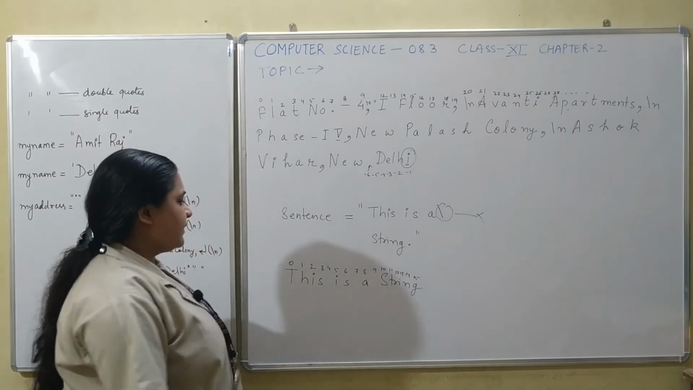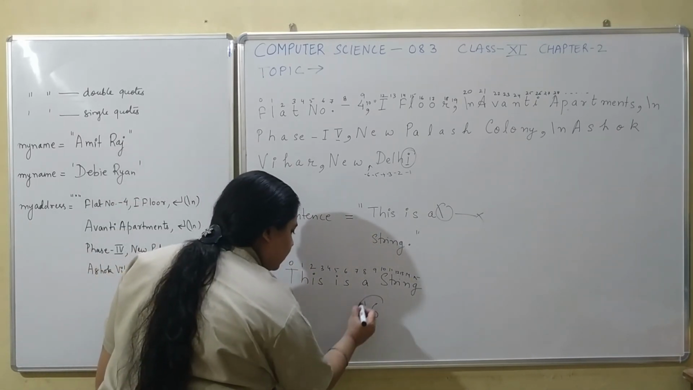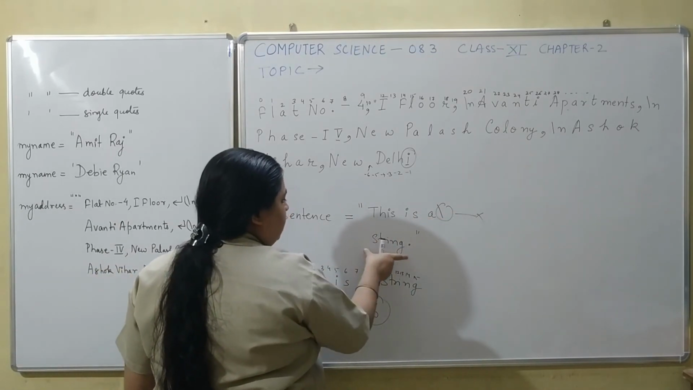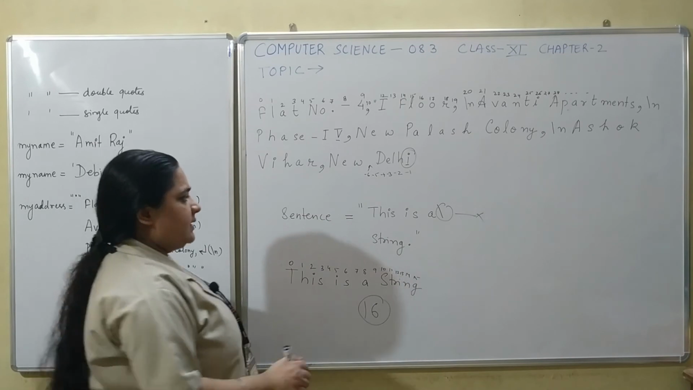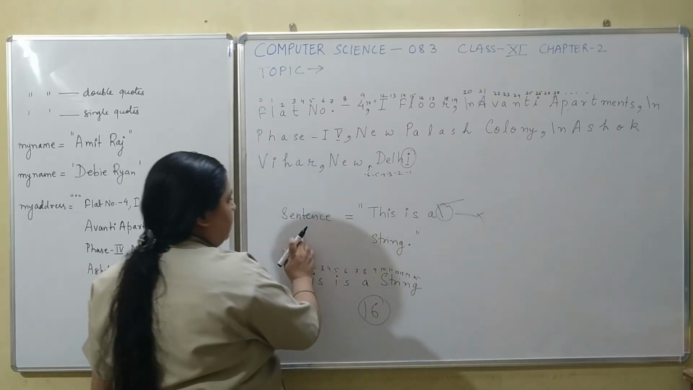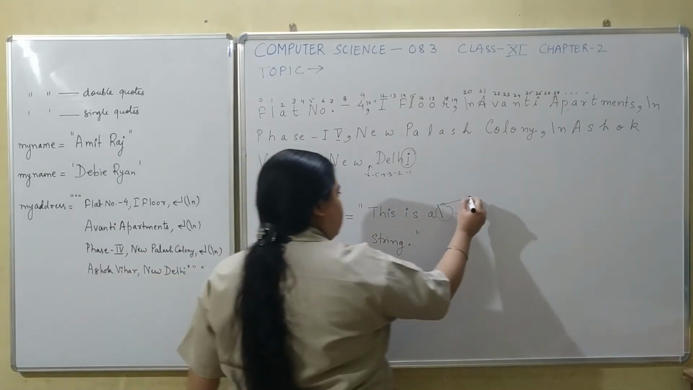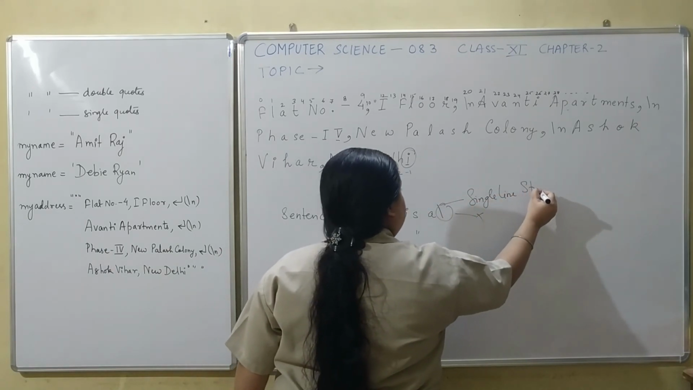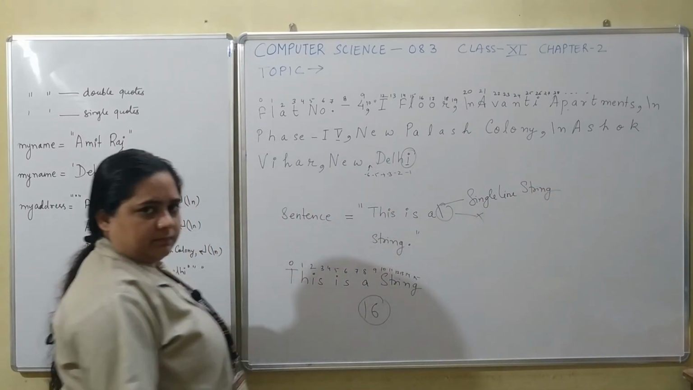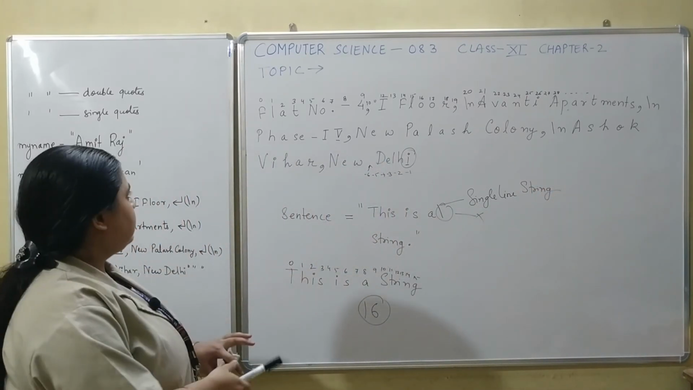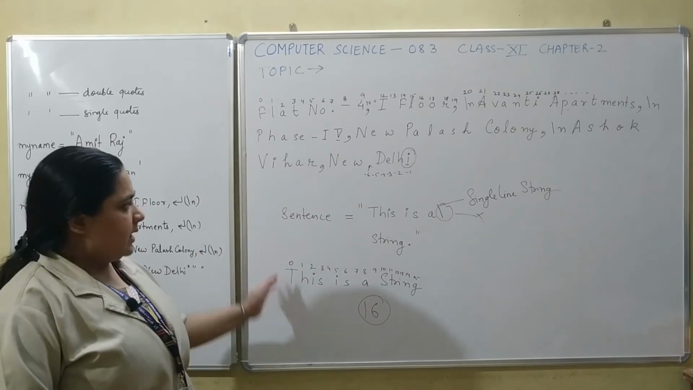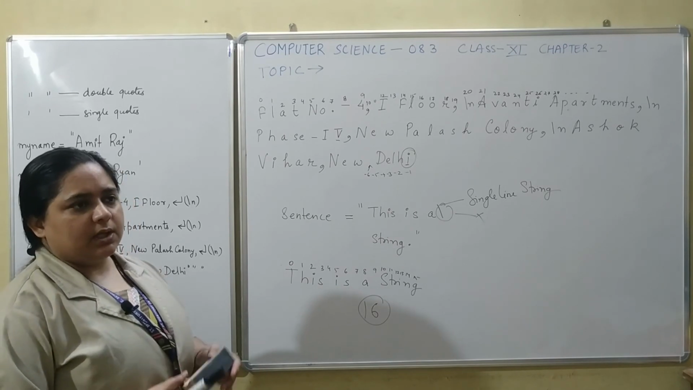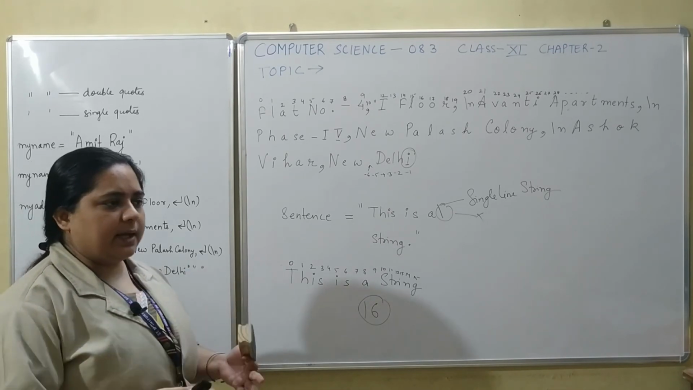So the total size of the string is how much? 16 bytes. So you can use this character to continue typing on the next line, but this will not make any changes because this is a single line string. So these are single and multi-line strings. In the next lecture, we are going to study about numbers, that is numeric literals.